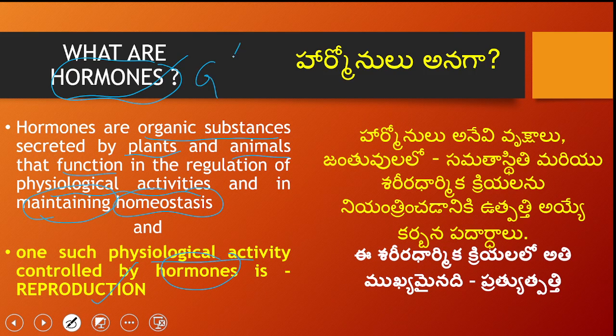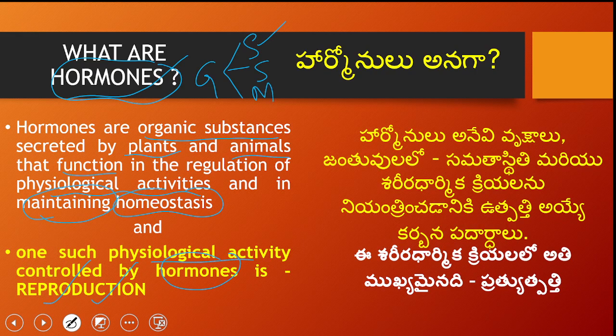Growth is said to be of different types. Somatic growth, isn't it? For somatic growth, you require hormones, where you grow big in size. For sexual growth, you need hormones, where the reproductive organs are developed under the control of hormones.